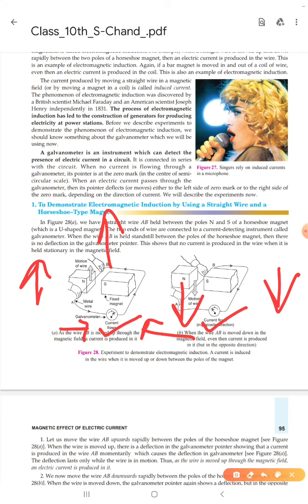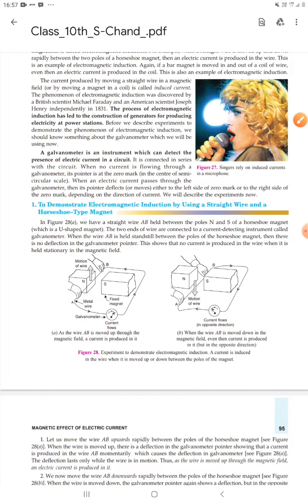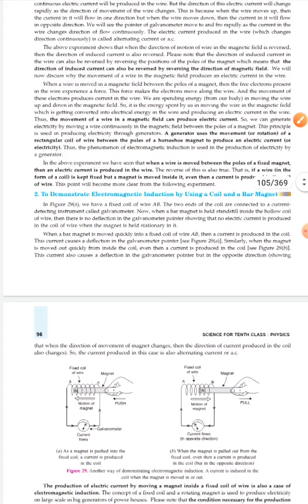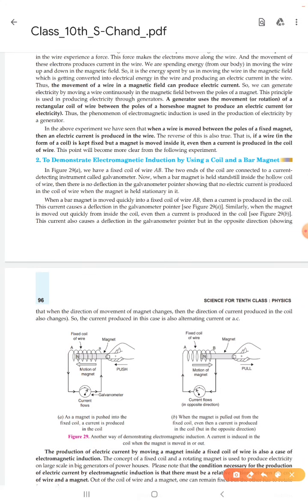So without a battery, we can see here there is an electric current. Number two, we can also demonstrate this electromagnetic induction by this one. In this figure, you can see that for this purpose, we should have a coil and a bar magnet. This is a coil and this is a bar magnet. We have connected the coil's two ends with the galvanometer, and there is a bar magnet.